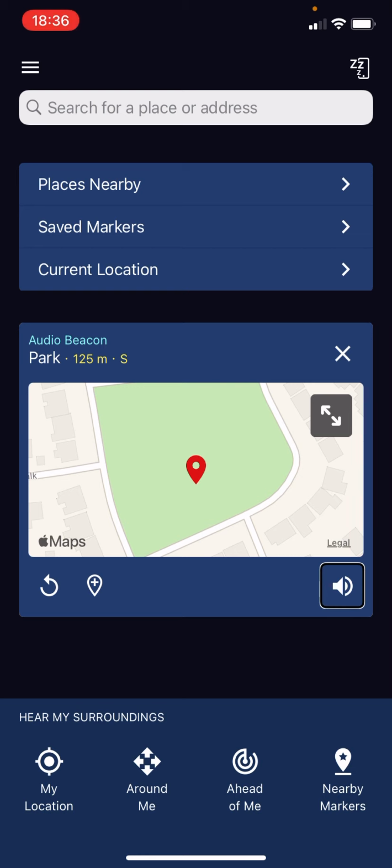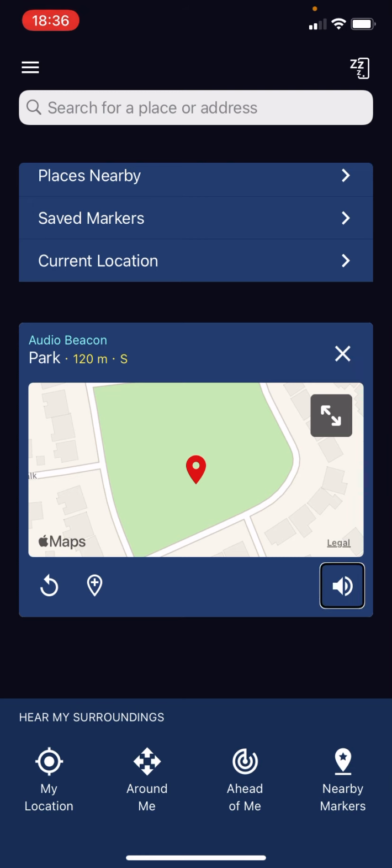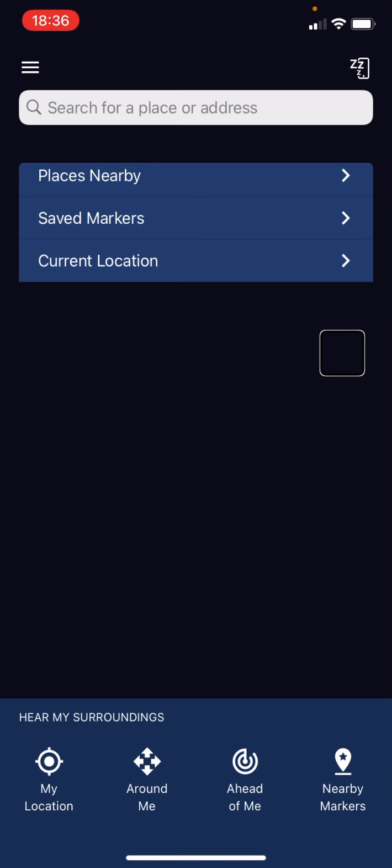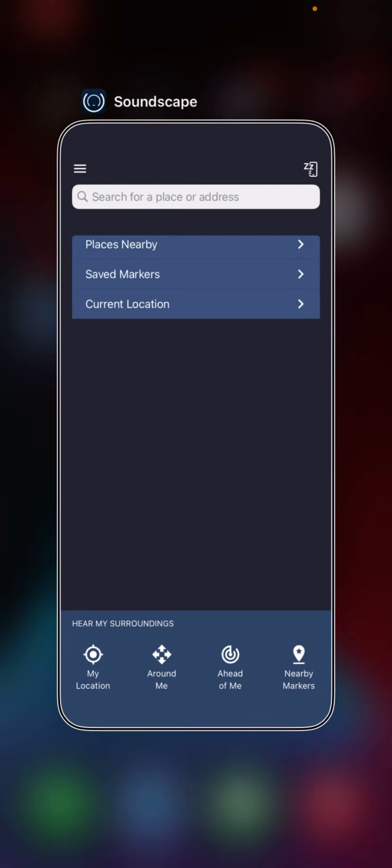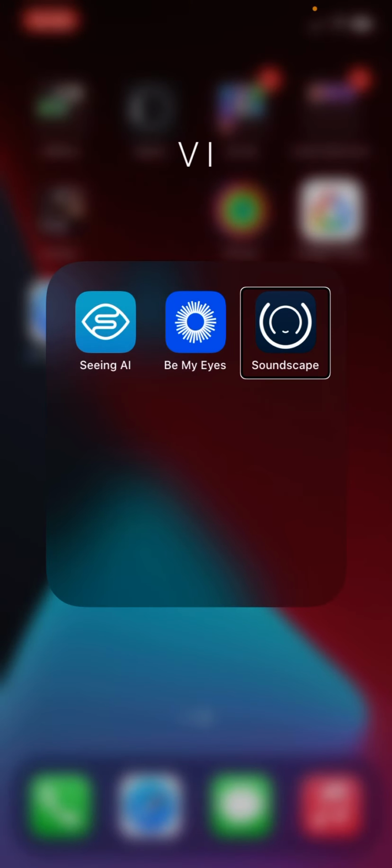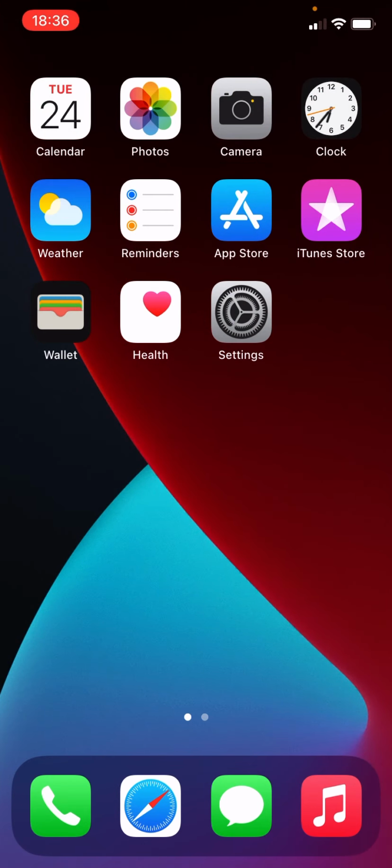Again, I haven't done any walking with this app, but I will do a review if I get a chance to get out and walk. But this is my kind of demonstration of this application. So now I will tell you my review of it.